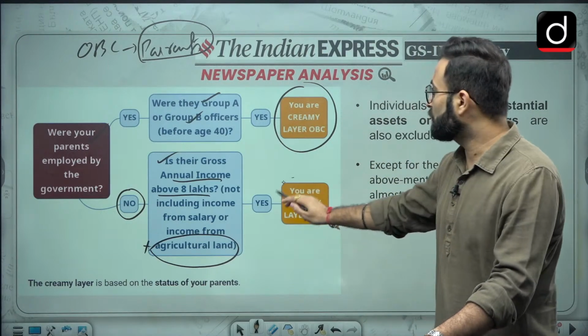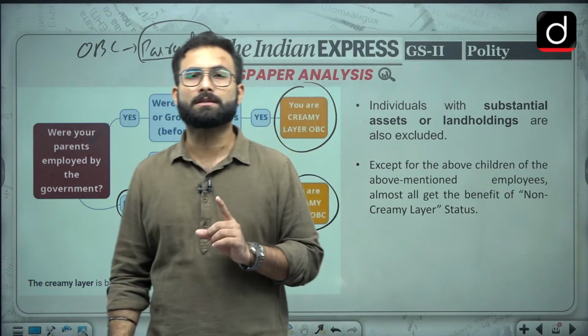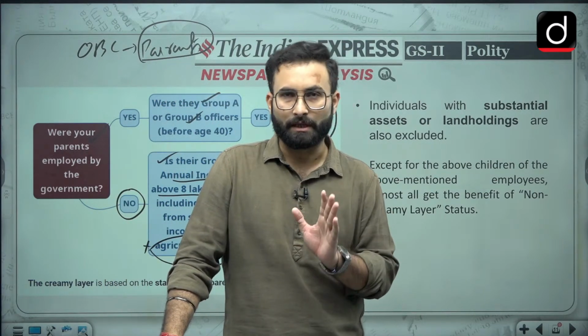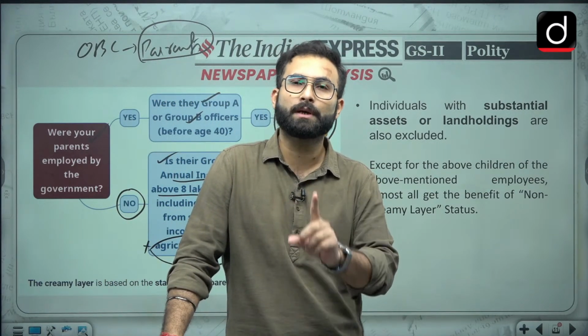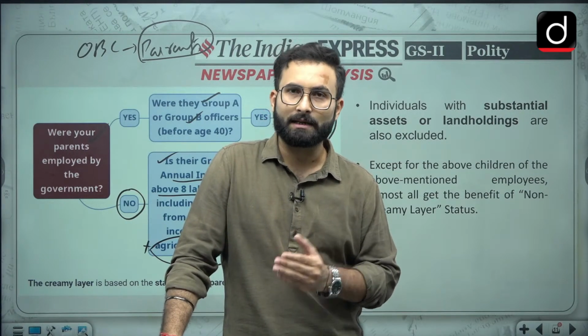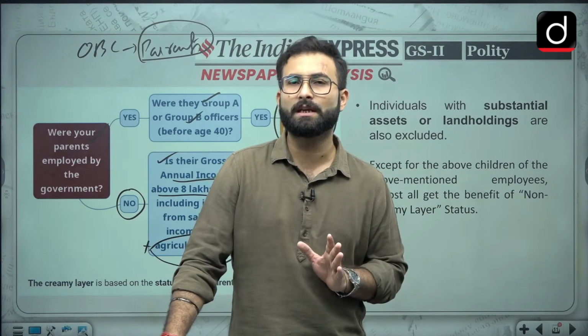Okay, so that is also there. In these two cases, that your parents are in the government service and group A or group B service, and before the age of 40 they have reached there. So that is one thing. In that case you will be creamy layer. Second thing is, if your income is more than 8 lakh, in that case also you will be creamy layer. So these two things have been decided.